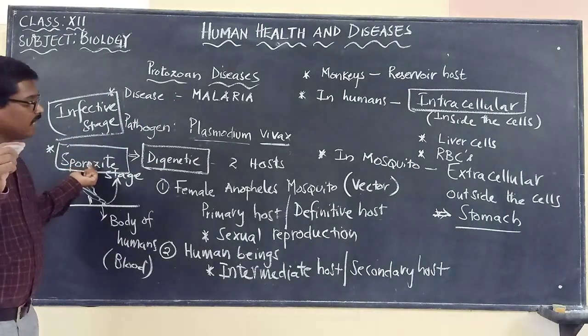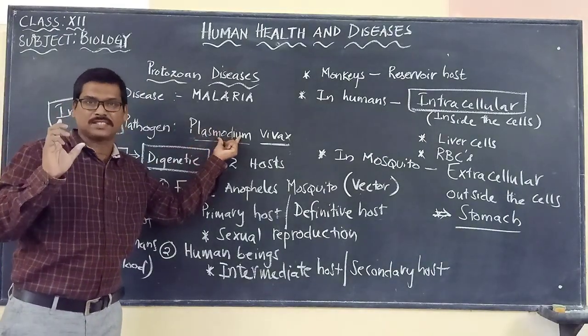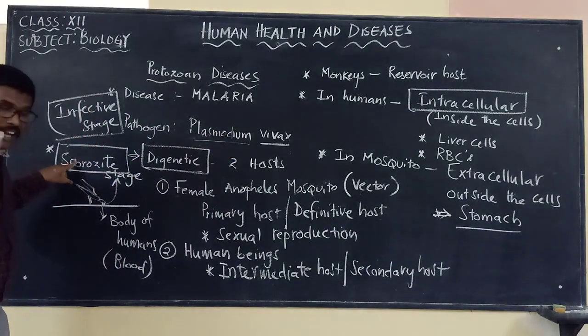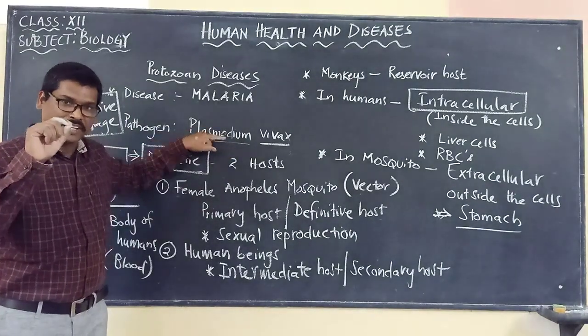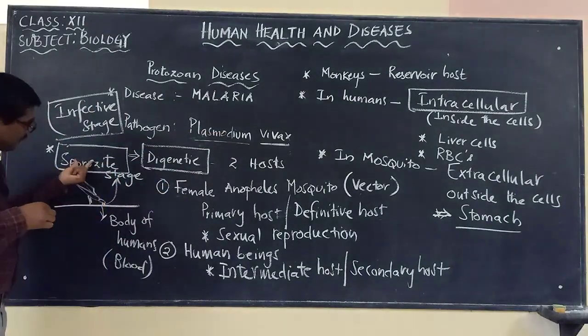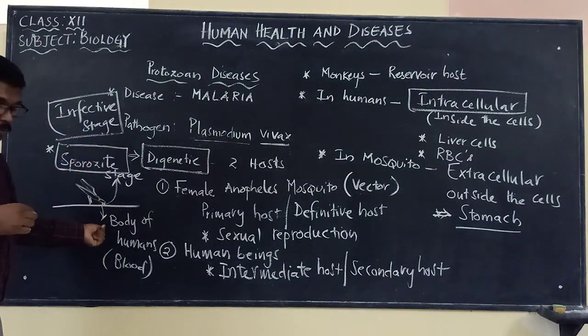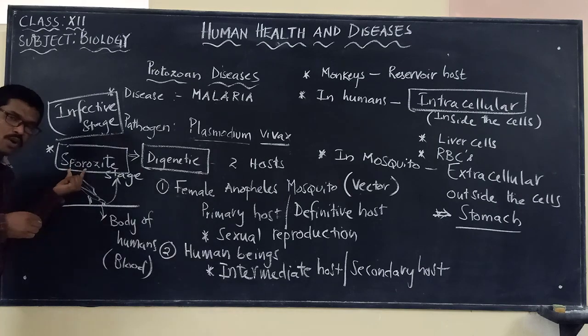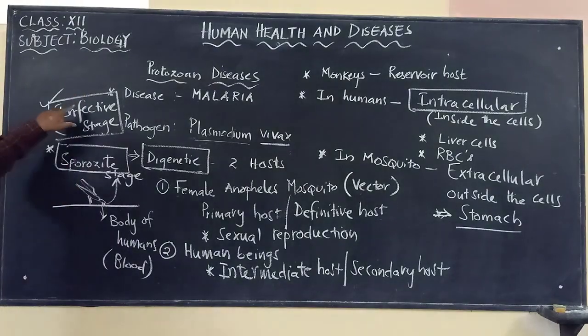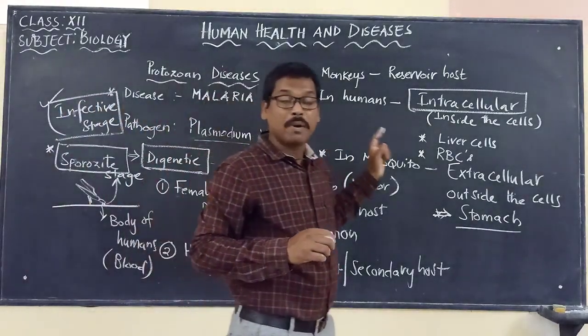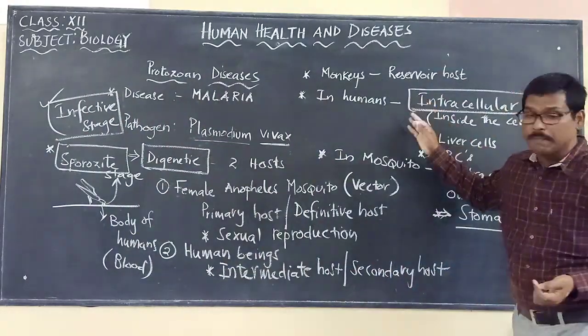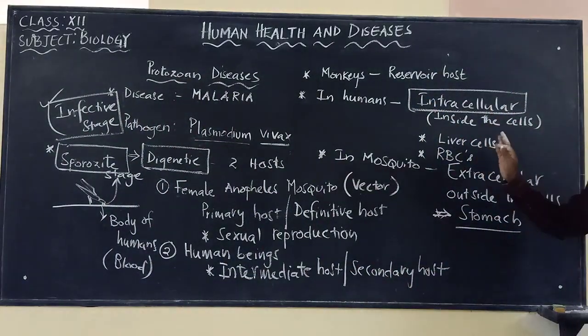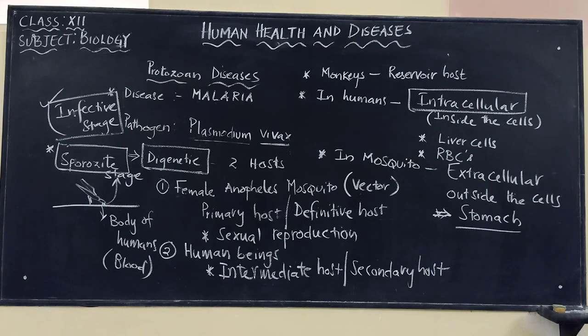It is a stage in the life cycle of what? Plasmodium vivax. When it injects, this sporozoite enters into the body of the humans, means what? Into the blood of the humans. So that's why we have to remember that sporozoite stage is the infective stage of Plasmodium vivax. So these are some points that we have to keep in mind when we talk about the disease called malaria, which is caused by Plasmodium vivax.